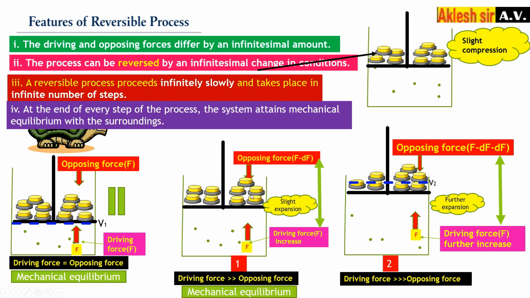Now there will be no compression or expansion. So just like here, step 2 ends after a slight expansion from here to here. So it attains a mechanical equilibrium state. So at every step, the system attains a mechanical equilibrium state with the surroundings.